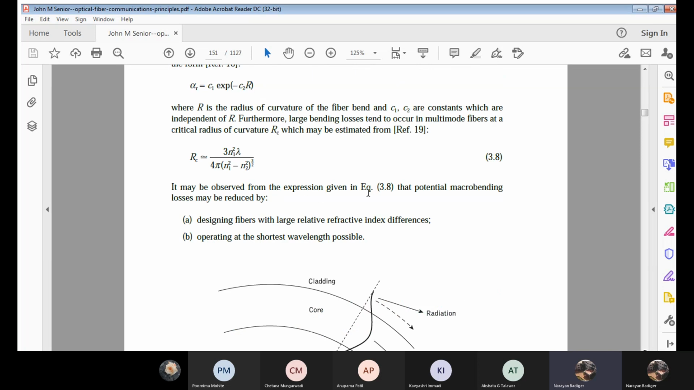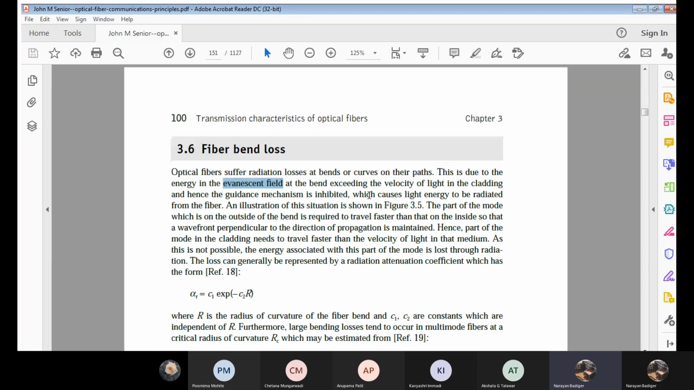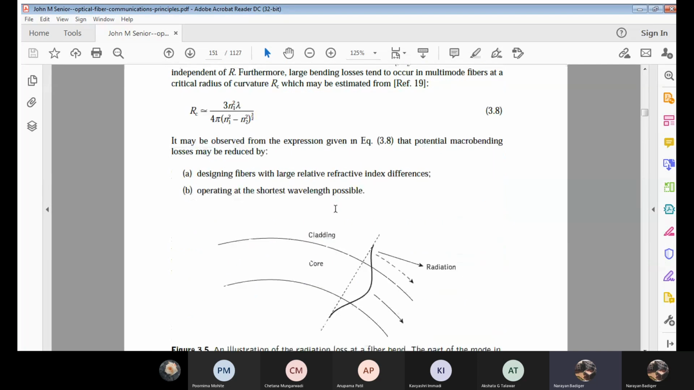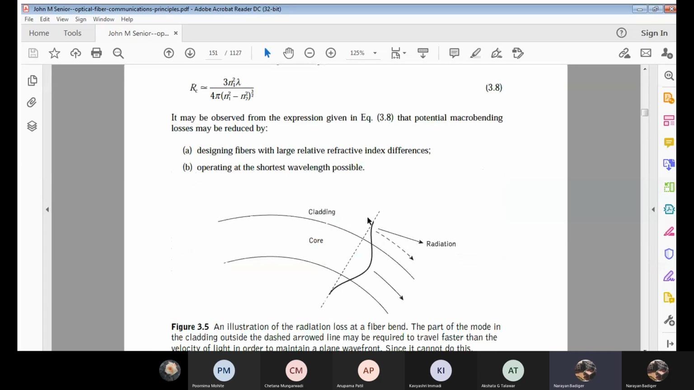Correct? Now, due to such a change in velocity, there will be a loss, the radiation loss we can call it. Such radiation losses are observed only at bends. See, when the cable is put straight, we don't find the evanescent field. Correct? Only at the bends or at the curves will we find this radiation loss. It means the velocity tries to change at the bends or at the curves. Clear?